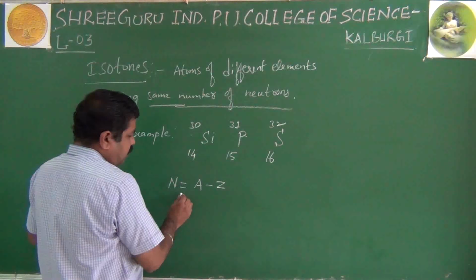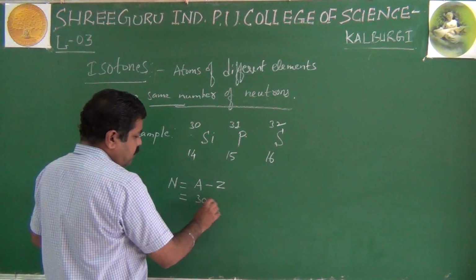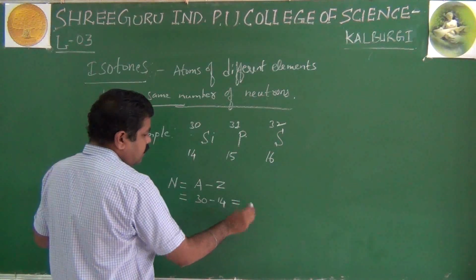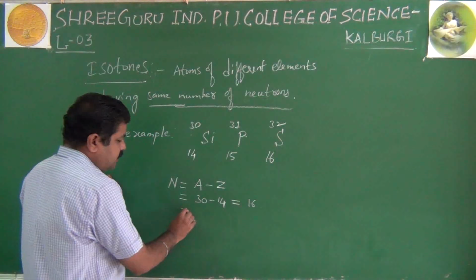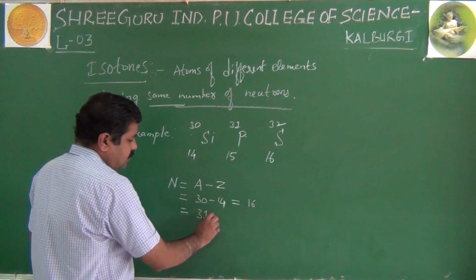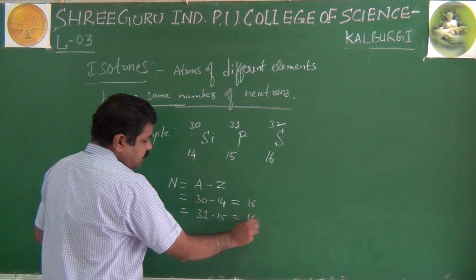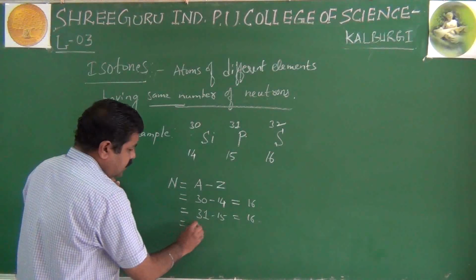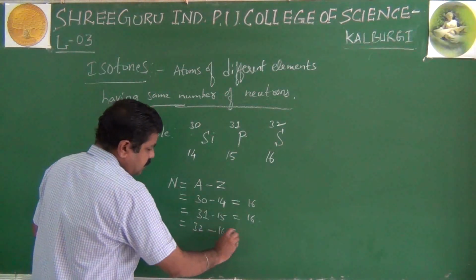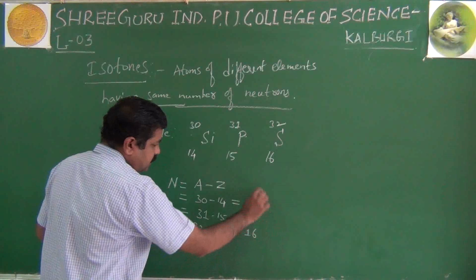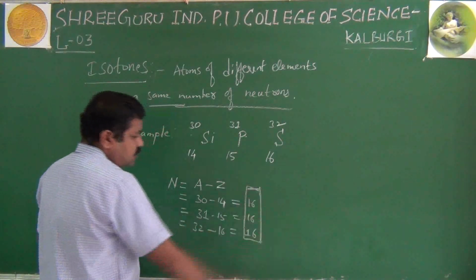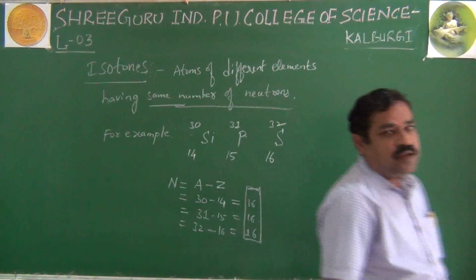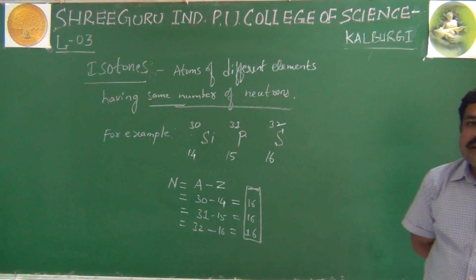For silicon, 30 minus 14, that will be 16. Like this for phosphorus, 31 minus 15, that is 16. And for sulfur, 32 minus 16, that will be 16. See, same number of neutrons. Like this, these are called as what? Isotones. What are isotones, students?